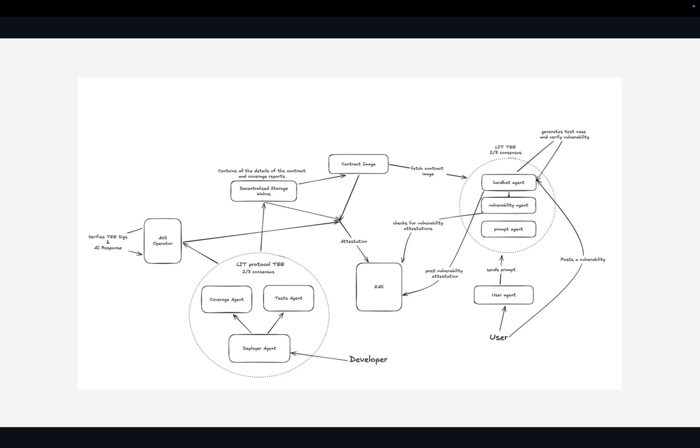The test agent generates many scenarios which can be vulnerable for the user, as well as checks for any test which has been forcefully passed to get 100% test passing. This is run inside the TEE provided by the Lit protocol, and all the AI-generated parts